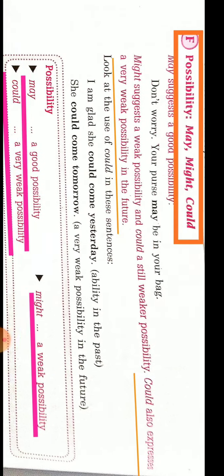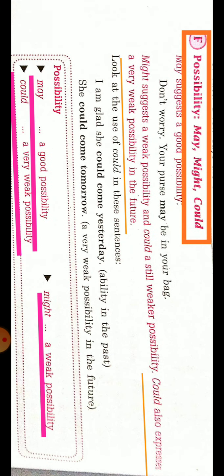Now look at the next one, possibility. Till now we have done permission and ability. Now this is the third one, possibility. For possibility, means possibility of happening of any event, possibility of happening of any action, we use may, might or could modal. So how can we come to know which modal is more suitable for possibility? That depends on the sentence.